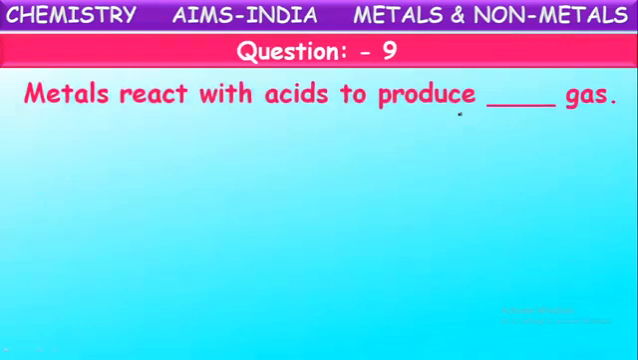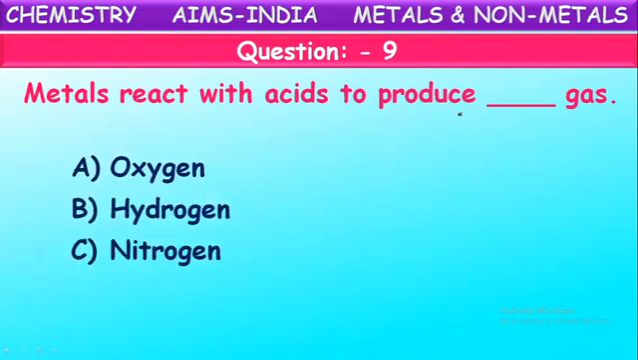Next, metals react with acids to produce dash gas. Yes, generally metals react with dilute acids. When you dissolve some metal pieces into dilute acids like hydrochloric acid, sulfuric acid or nitric acid, then these metals react with the acids and they release certain gas. What is that gas? Is it oxygen or hydrogen, nitrogen or carbon dioxide?